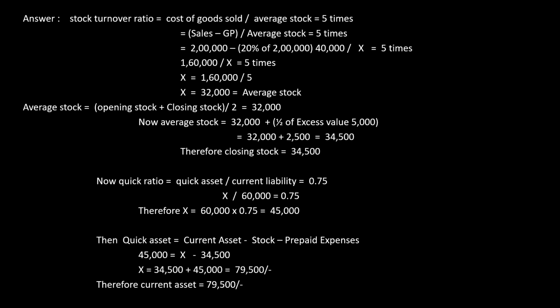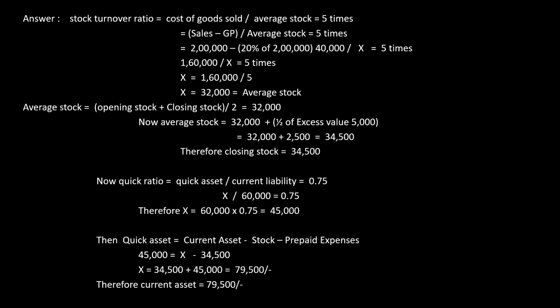So for the current quick asset, the formula will be restricted to current asset minus stock alone, not the prepaid expenses. In general, when you write the formula, you have to write prepaid expenses. If it is given in the sum, you will use it. If not, the prepaid expense will always be 0.